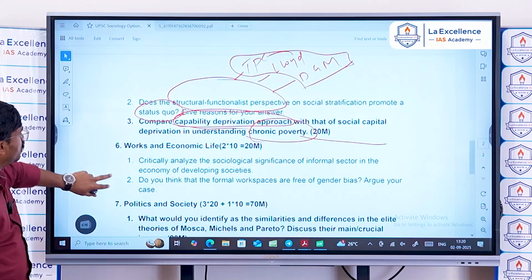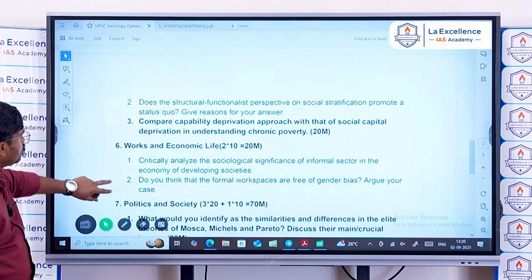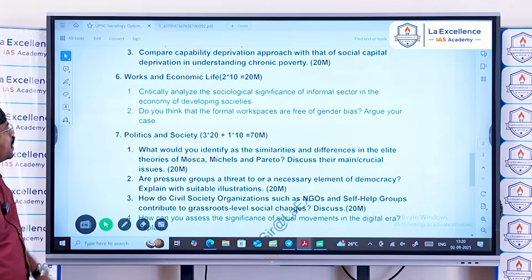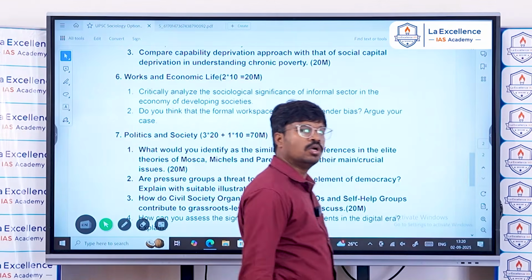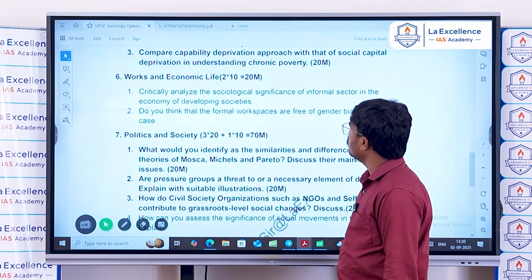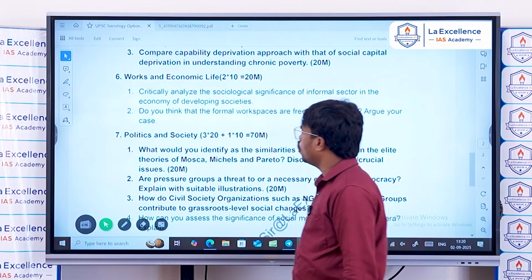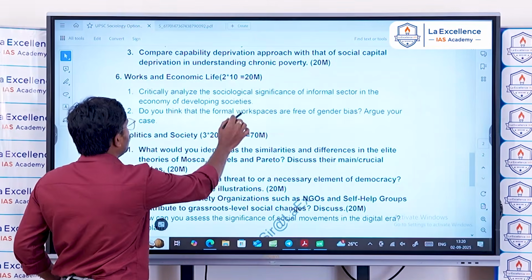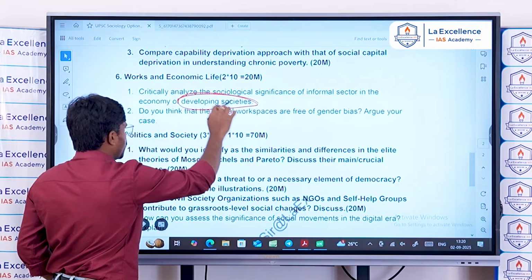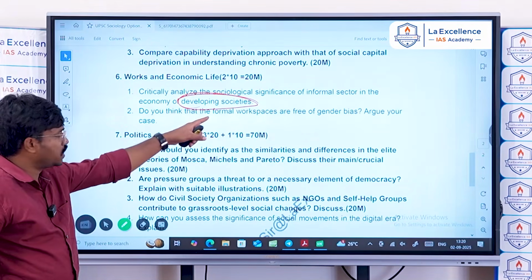And next, work and economic life. Critically analyze the sociological significance of the informal sector in the economy of developing societies. You know that developing societies are heavily dependent on the informal sector.